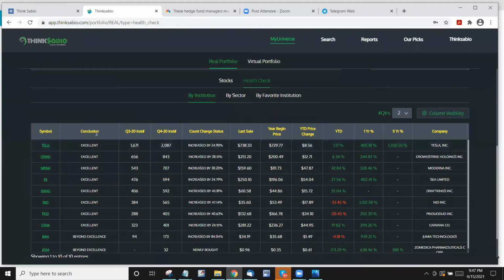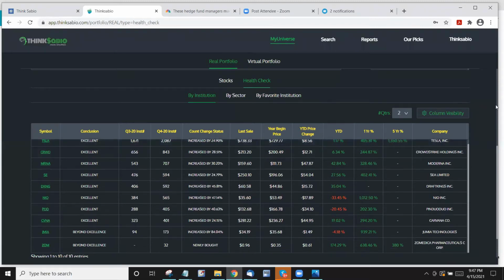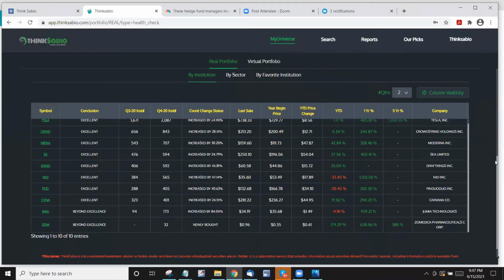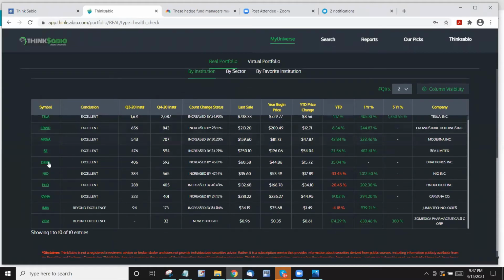And the Thinksabio conclusion. Thinksabio, what is it? It's like a conclusion. It doesn't mean it's investment advice or whatever. It's a conclusion based on the institution counts that we have in our database. Tesla Q3 institution count is 1067. Now it is 2087. So whatever I have, I will always be cross-checking the institution's behavior against the stocks that I invested in.